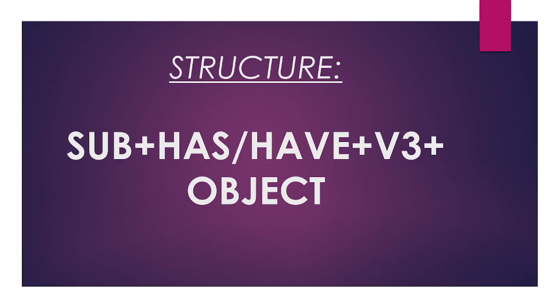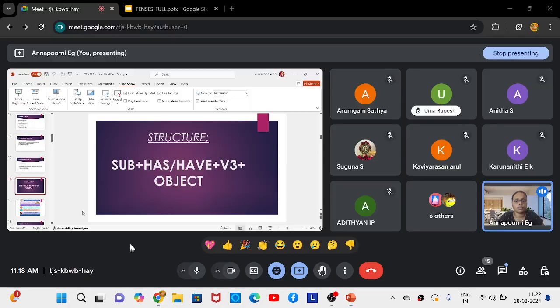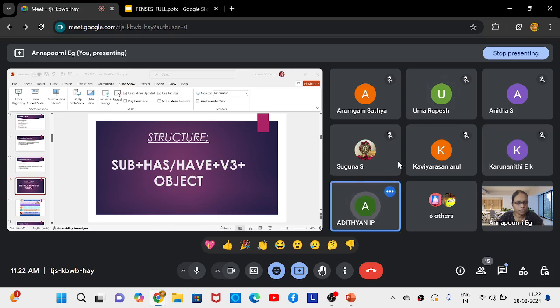Come on, it's very easy. It is just like is or was, is or are only. Have is used for plural. Ma'am, if the subject is singular, we use has. If the subject is plural, we use have. That's it. That's all. Very good, Harita.